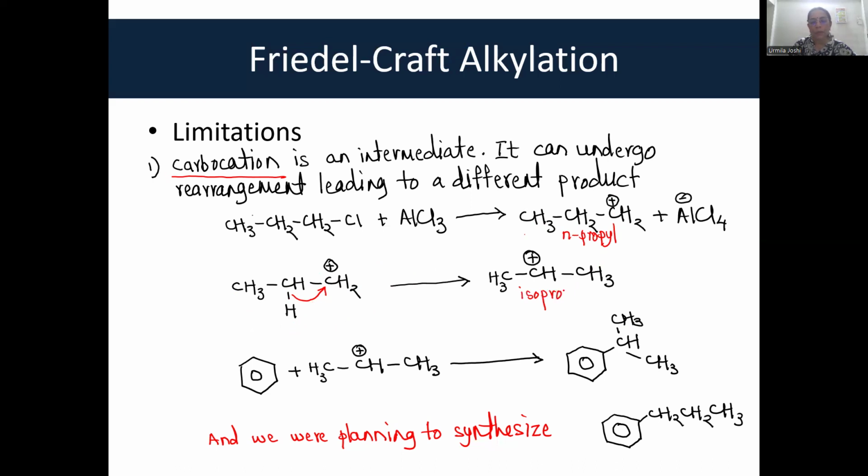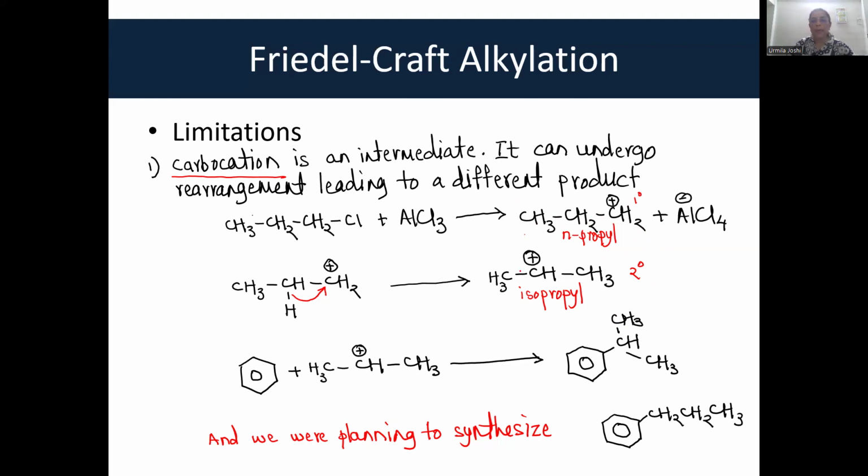Now, which one is more stable? The isopropyl carbocation is a secondary carbocation, whereas N-propyl carbocation is a primary carbocation. And so, the N-propyl carbocation is less stable, isopropyl carbocation is more stable. What do you mean by more stable?